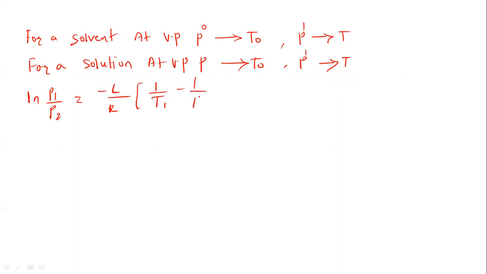This is the Clapeyron-Clausius equation: 2 temperatures, 2 vapor pressures. This L is a latent heat. If the process is vaporization, then it is the latent heat of vaporization. If the process is fusion, it is the latent heat of fusion.